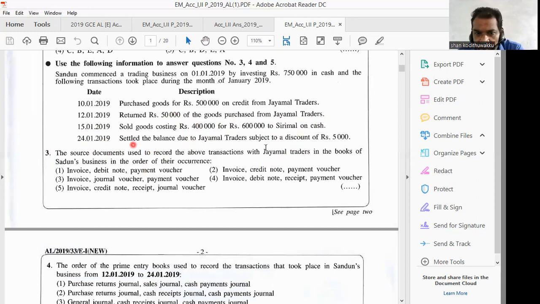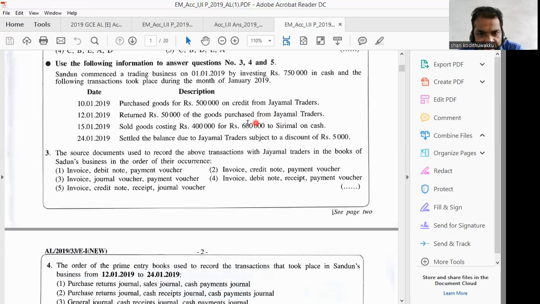Then the fourth transaction, okay, Jayamal Traders. Therefore, when you select the answer, we have to consider only what is related to Jayamal. Otherwise, the examiner has misled you. If you are in a big hurry and don't read the paper correctly, you will select wrong answers.